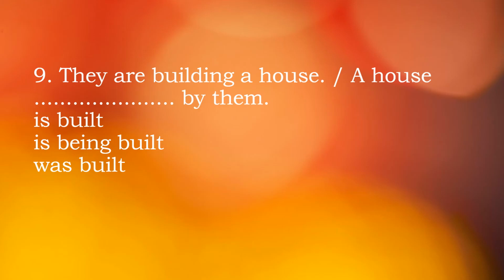They are building a house. So what type of sentence is this? We understand it's present continuous tense. In case of present continuous, to change to passive, we take the object at the beginning, then we'll take am, is, are. Then as it is continuous, there will be being. So after being, it will be B3, then by, then the objective form of the subject.